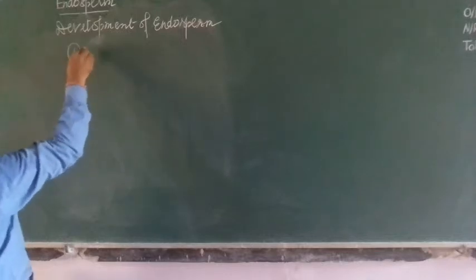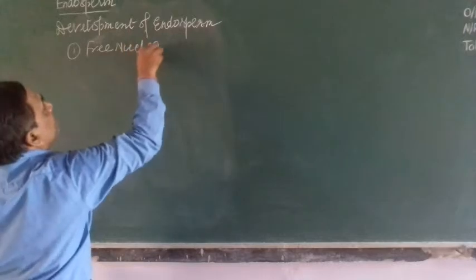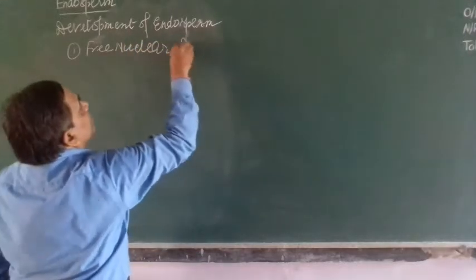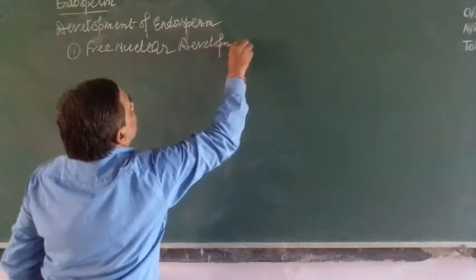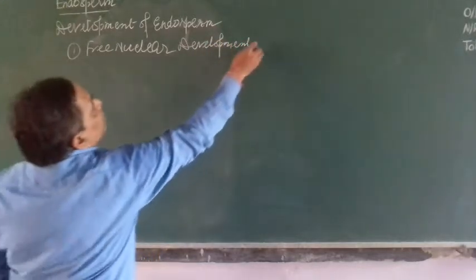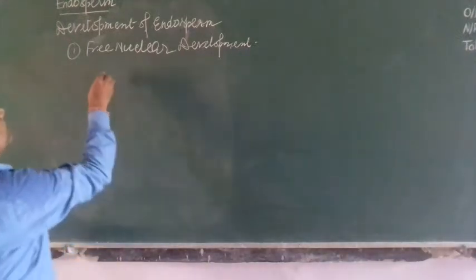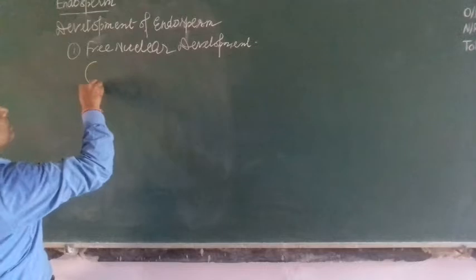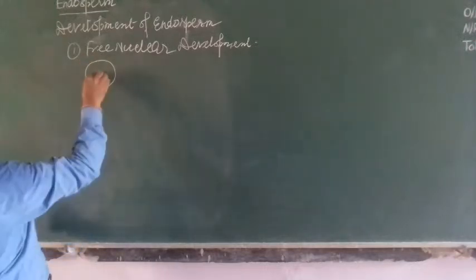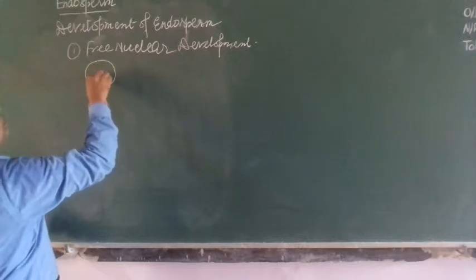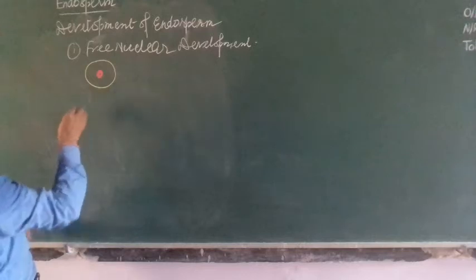First, free nuclear development. In free nuclear development, suppose here is the primary endosperm cell, this is the PEC.